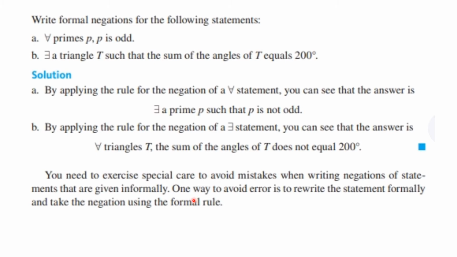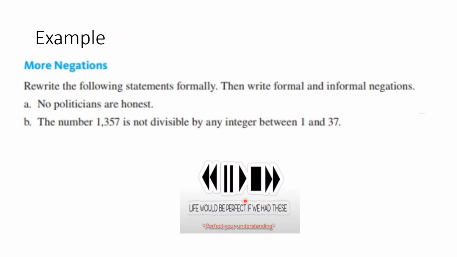Now you have to be really careful to avoid mistakes when writing these statements when they're given informally. One way to avoid such an error is to rewrite it formally and take the negation using the formal rule. Here's another example for you then.